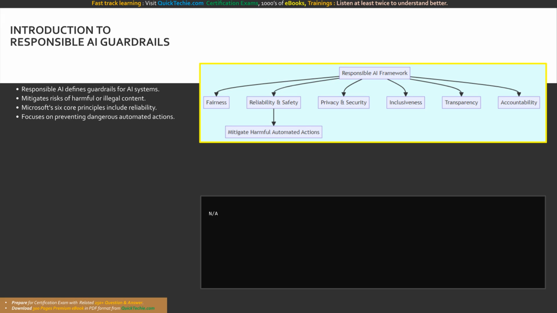production. From a technical implementation standpoint, introducing responsible AI guardrails means writing application logic that intercepts the model's output before it reaches the end user or triggers a downstream automated process. Your code must evaluate the generated response against predefined safety policies, utilizing content filters and threshold checks to ensure absolute reliability and safety. This flowchart breaks down the responsible AI framework, highlighting the 6 core principles and directly mapping reliability and safety to the mitigation of harmful automated actions.